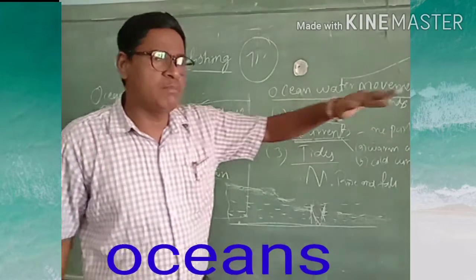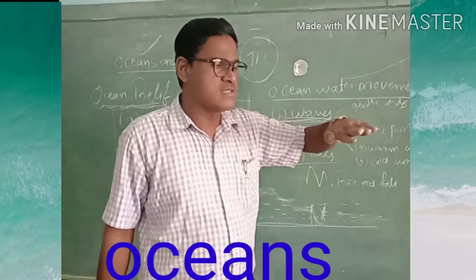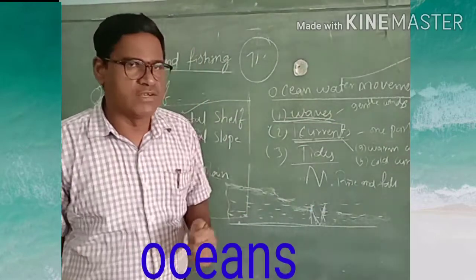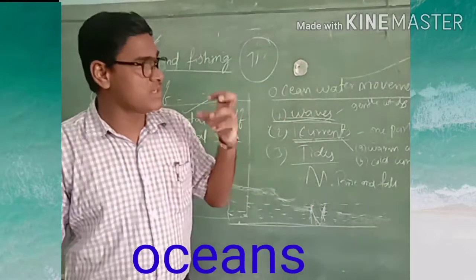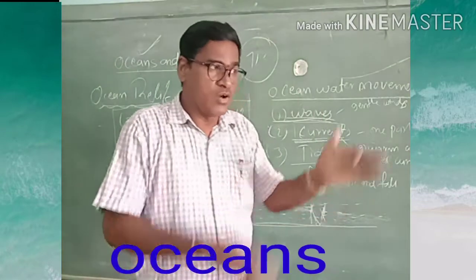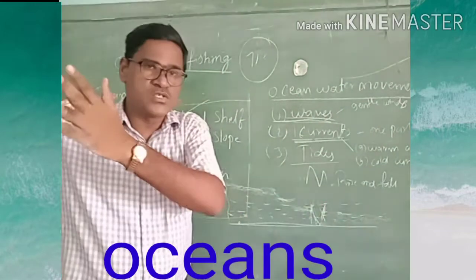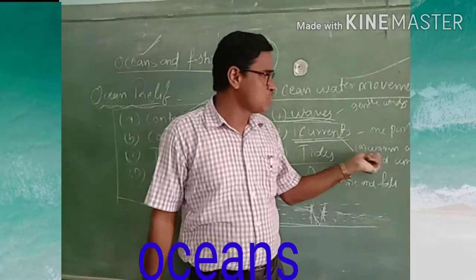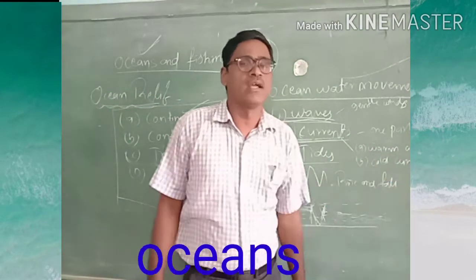There is some difference between these water movements. Waves means simply the water on the surface moves very slowly because of gentle winds. But currents means that because of big storms, a large amount of water moves from one place to another place. That we call a current. This current is of 2 types: warm current and cold current.